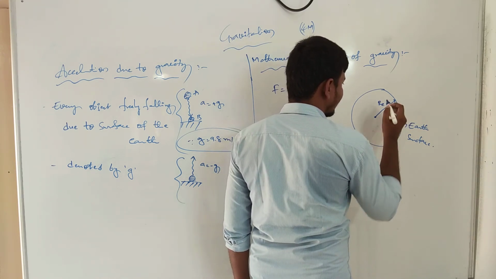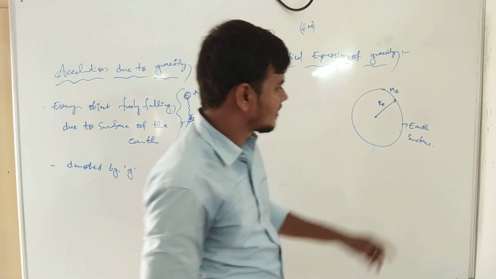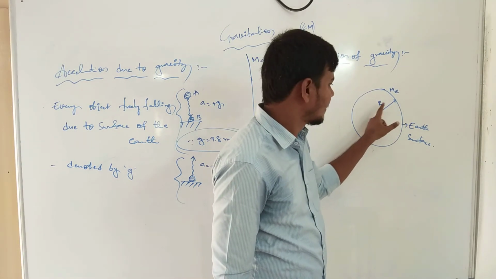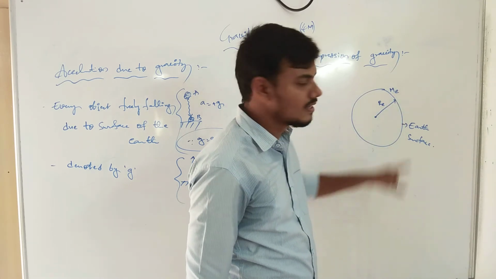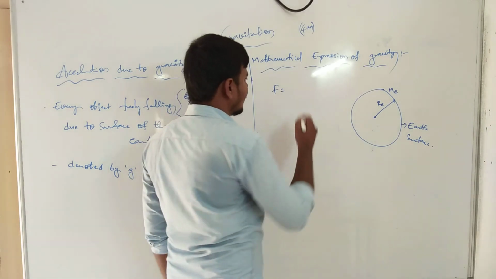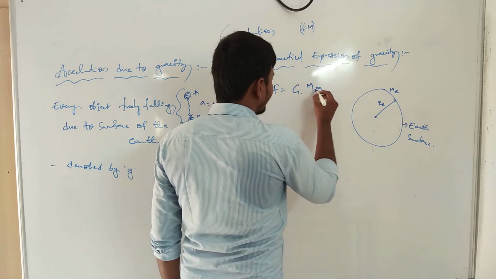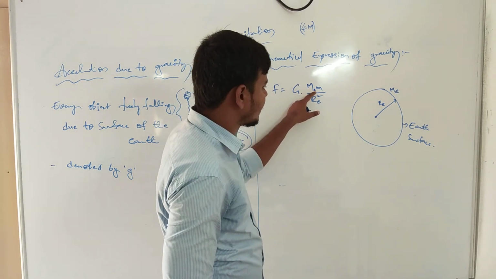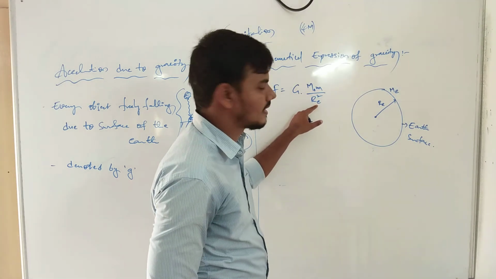R is the radius, which we can take on the earth surface. Now the mass of the body is M E. When we take an object from the center position to the edge of the surface, the edge of the circumference, we take R E, where E means earth radius and mass of earth. Now force F is equals to capital G, capital M, small m by R E square. Capital M is the mass of the earth, small m is the mass of the body, and R E is the earth radius squared.